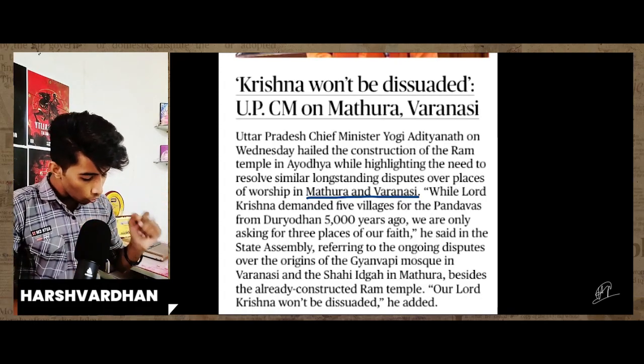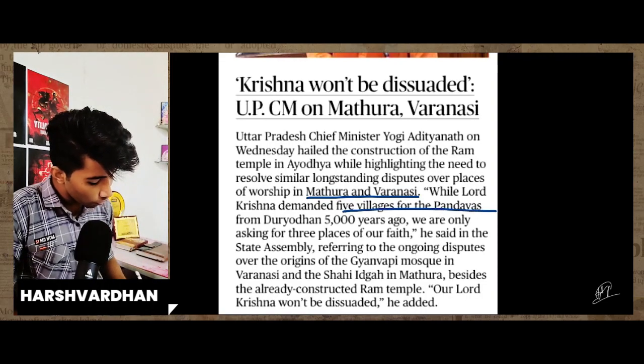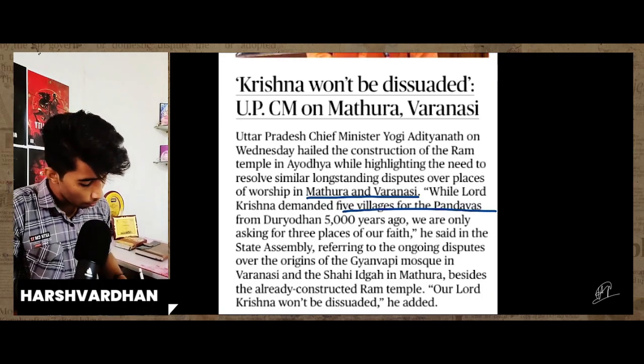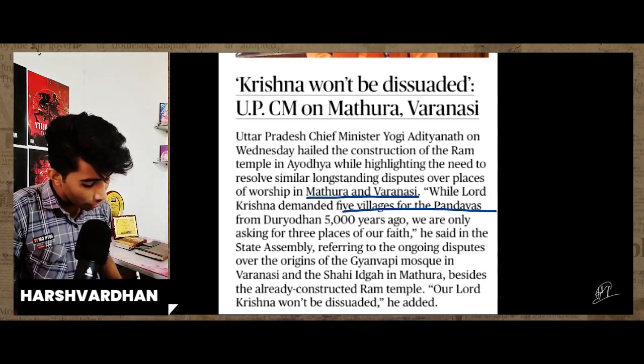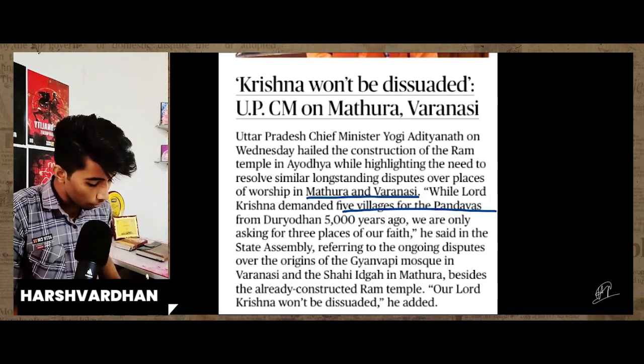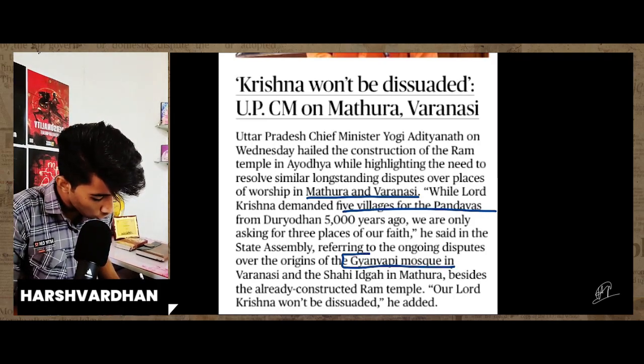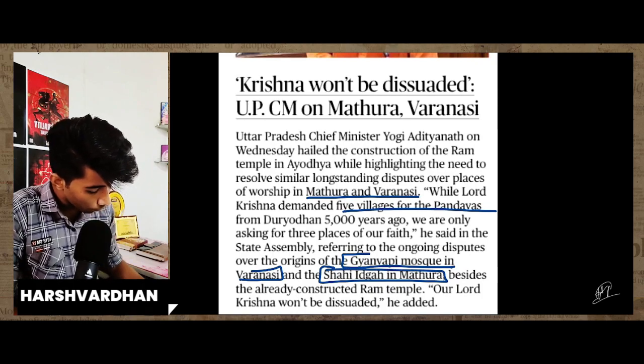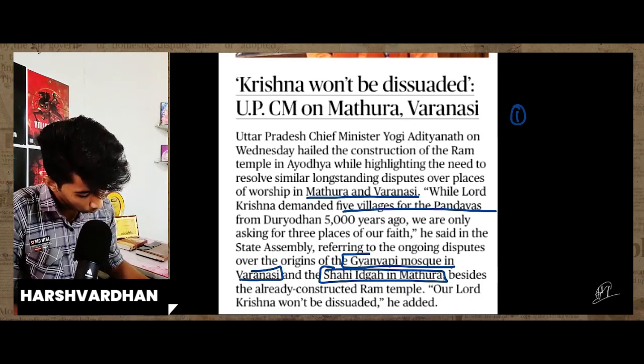Okay, so while Lord Krishna demanded 5 villages for the Pandavas, it's a reference taken from the Mahabharata. He said this in the state assembly, referring to the ongoing dispute. Now, the places mentioned here are the Gyan Vapi Mosque in Varanasi and the Shahi Eidgah in Mathura. So there are two things.